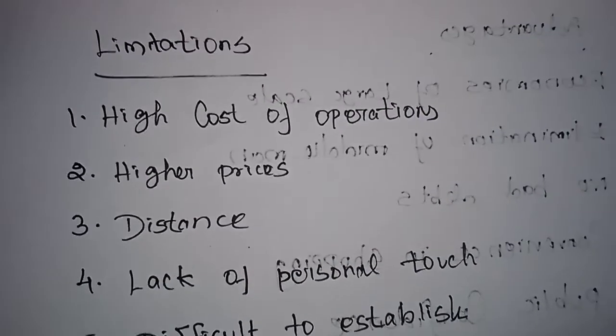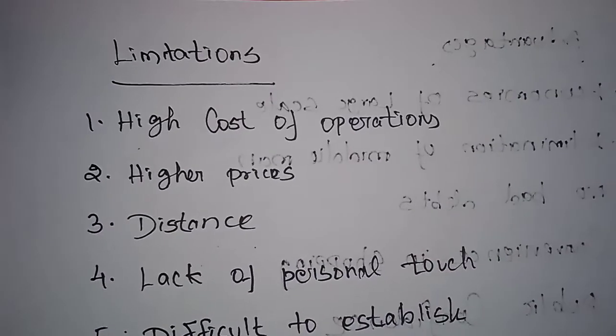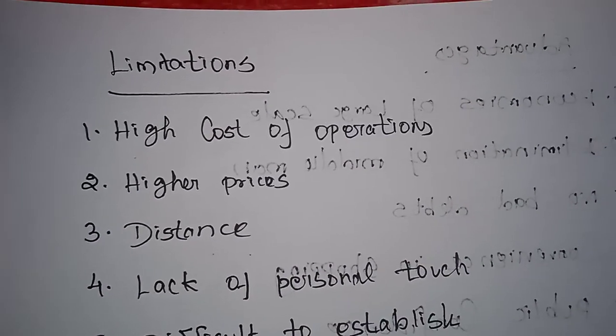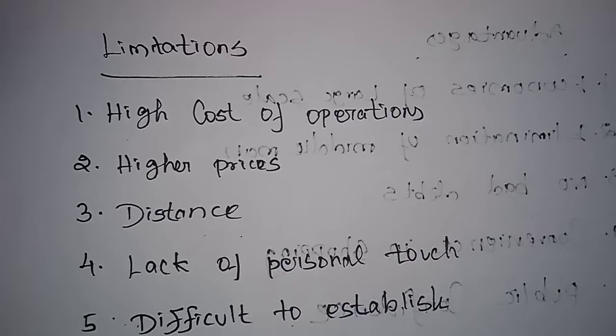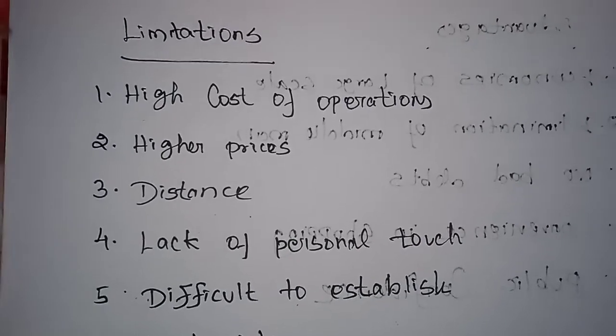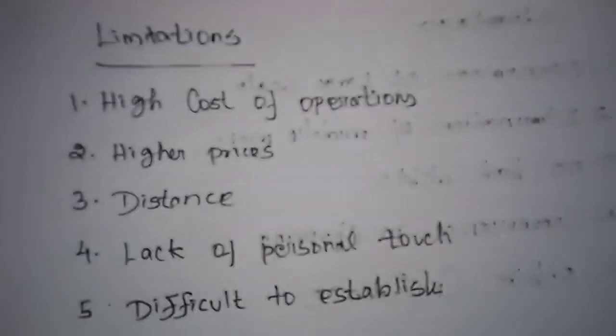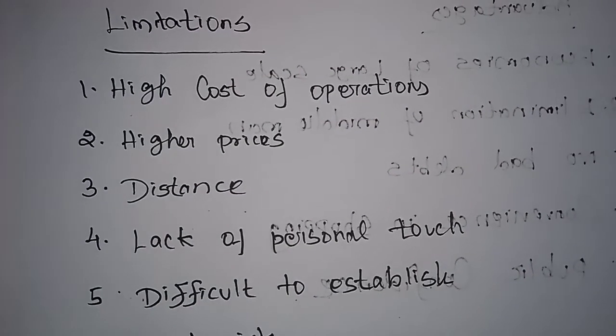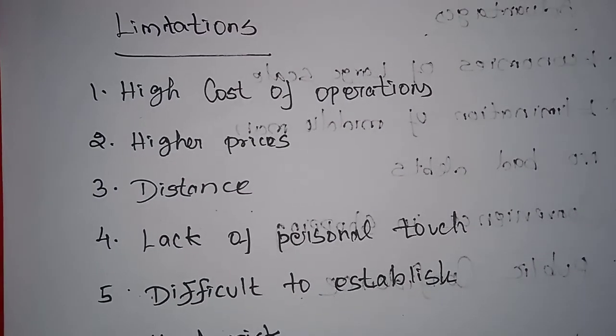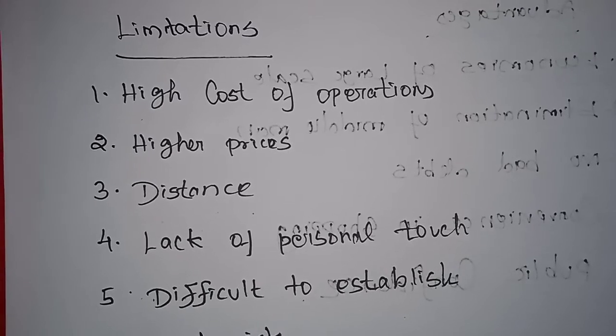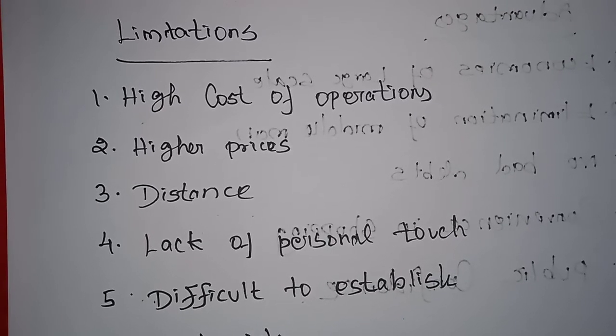Next, limitations. Even though there are more profits and advantages in these departmental stores, some limitations are also there. So what are the limitations? The high cost of operations. A departmental store requires a large building with ample parking at a centralized space.